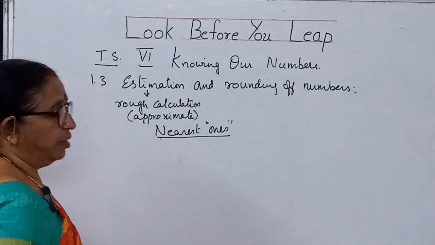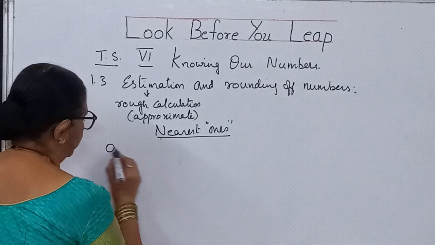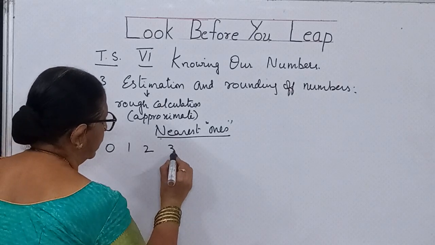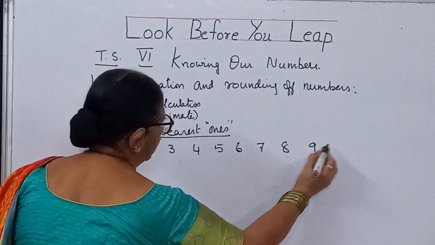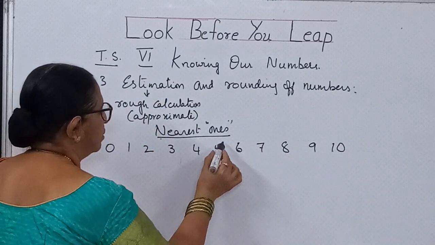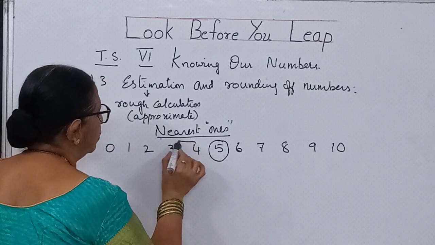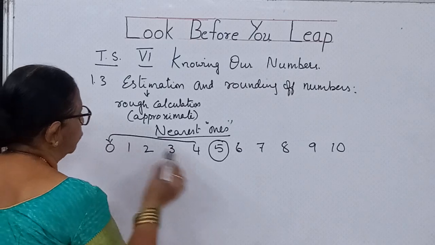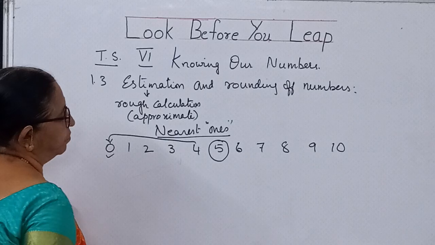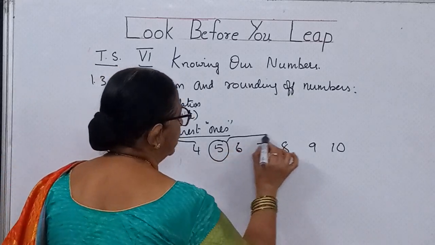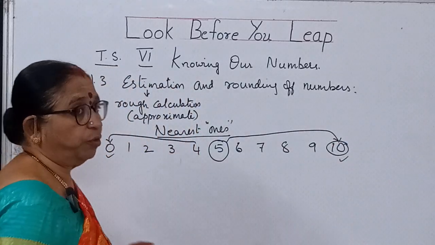Nearest ones means the digits that you are going to get here are 0, 1, 2, 3, 4, 5, 6, 7, 8, 9, 10. See children, in this, the center one is 5. So any value less than 5, that is 4, 3, 2, 1, should be rounded to 0. From 5 to any other number should be rounded to 10. I hope you understood, children.